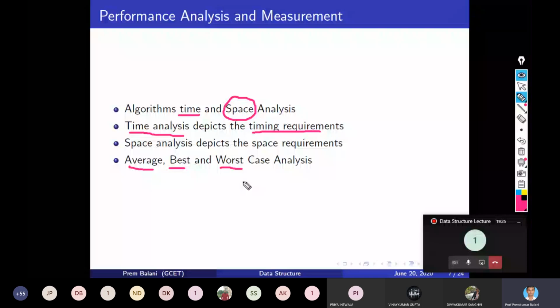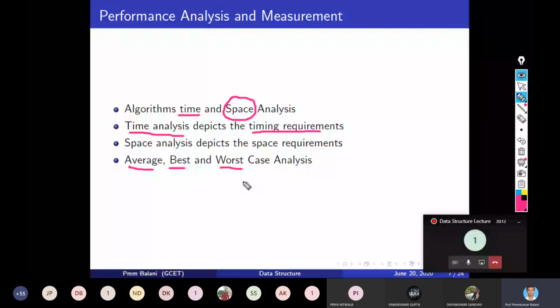So the input list is the same as the output. Now this is the best case. Now what is the worst case? In the worst case, I give you data which is not sorted at all. They are in random order. So what you will do, you will have to search for one, then put one, then two, and so on. In that way you have to arrange.